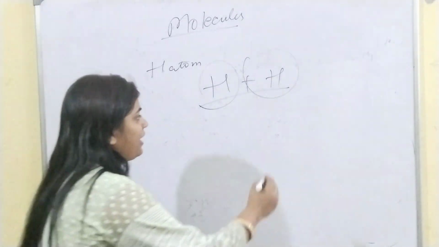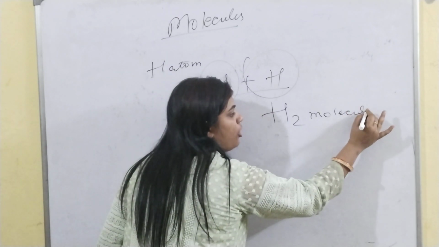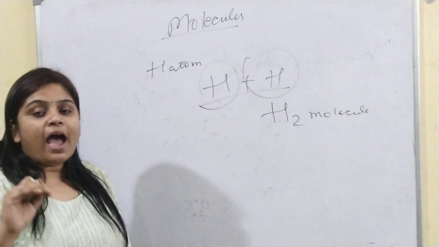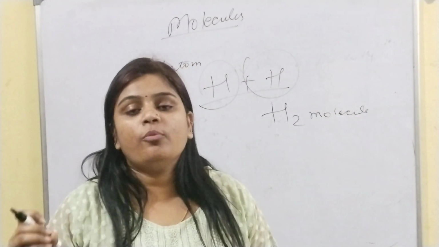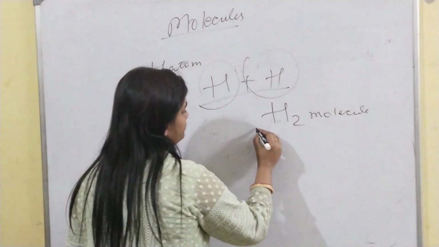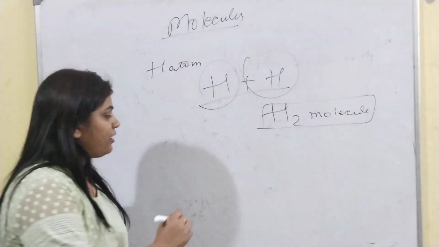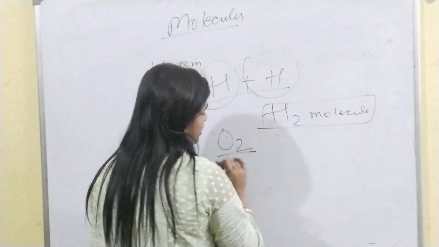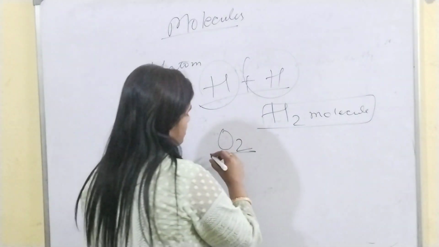Like we say H2 molecule. A molecule needs two or more atoms to exist, like O2, a molecule of two oxygen atoms.